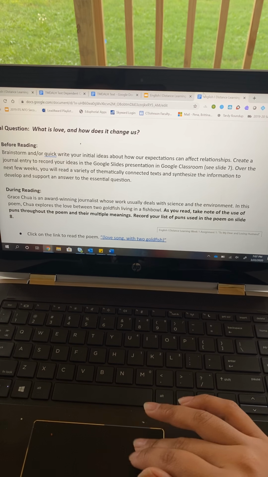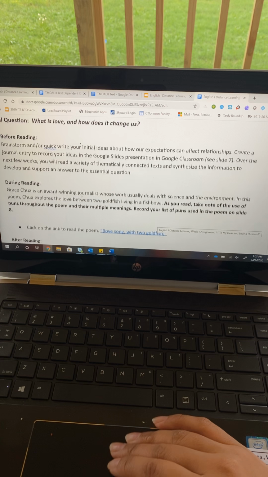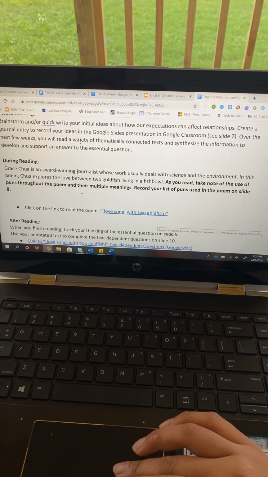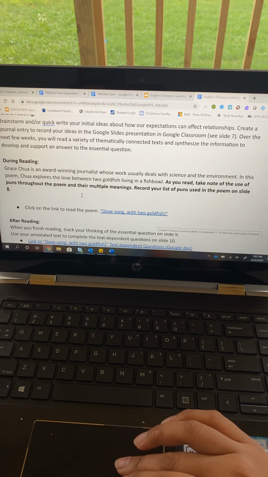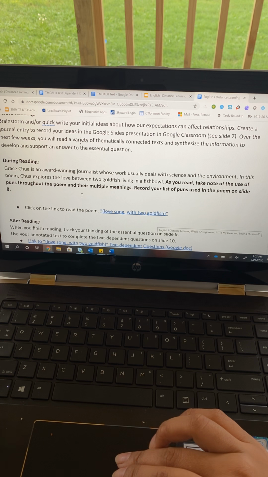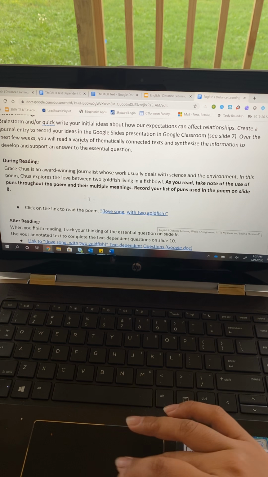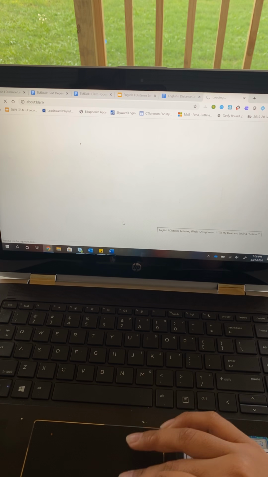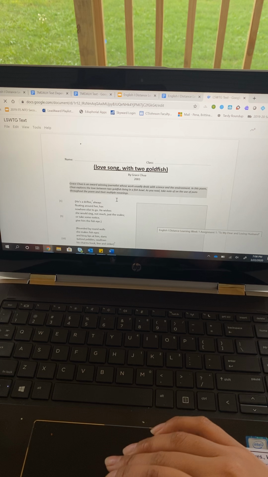Okay. Then what I want you to do, it says, during reading, Grace Chua is an award-winning journalist whose work usually deals with science and the environment. In this poem, Chua explores the love between two goldfish living in a fishbowl. As you read, take note of the use of puns throughout the poem and their multiple meanings. Record your list of puns used in the poem on slide 8. So you'll click to read the poem, and this is what it'll look like. Okay?